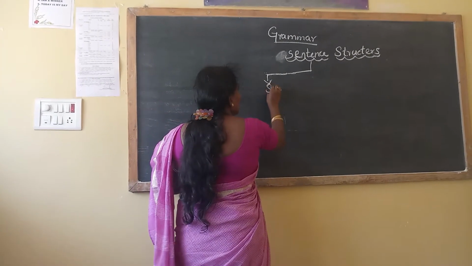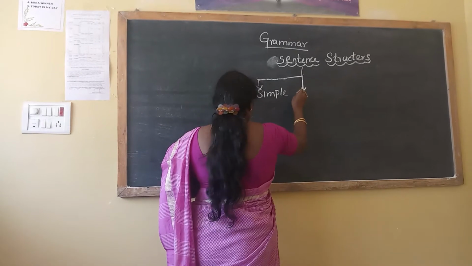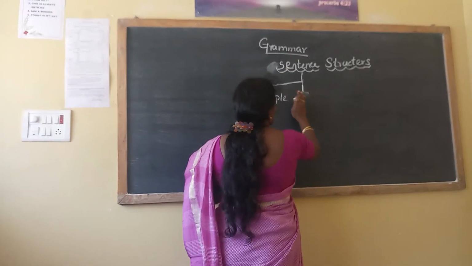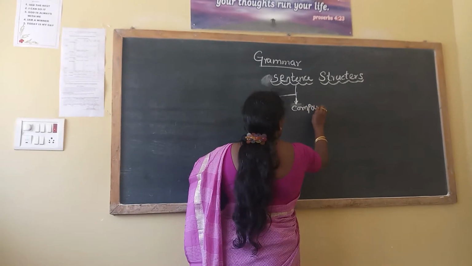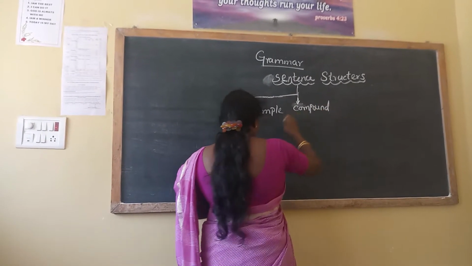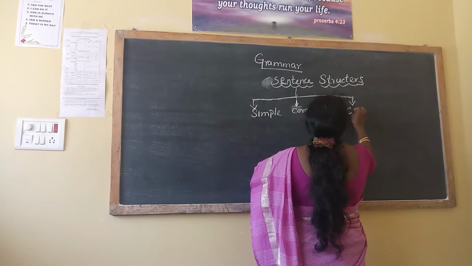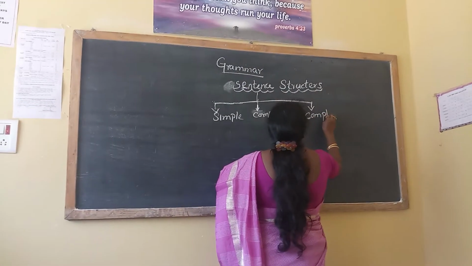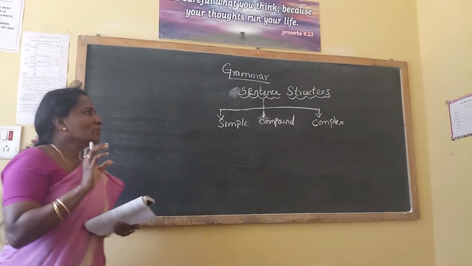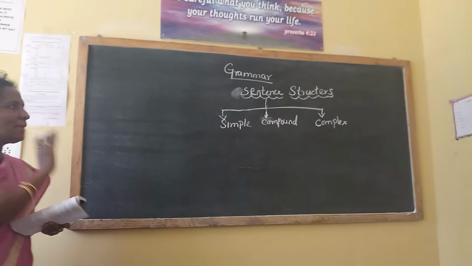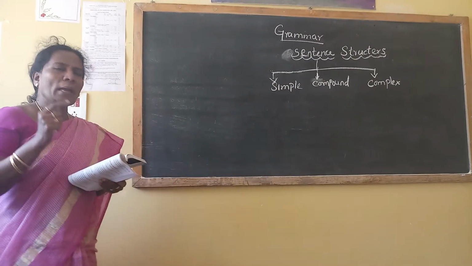First one is simple. Second one is compound. Third one is complex sentence. Without any confusion and chaos, we can learn and understand the sentence structures: simple, compound and complex.